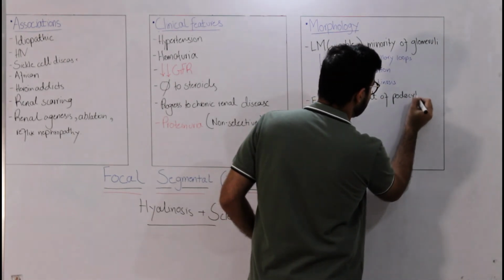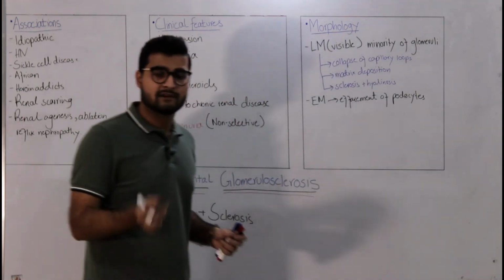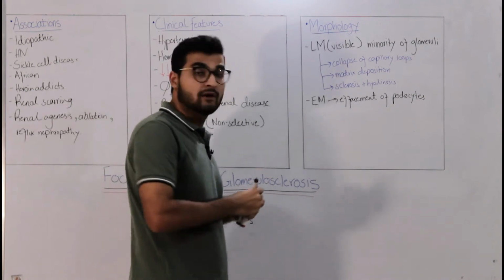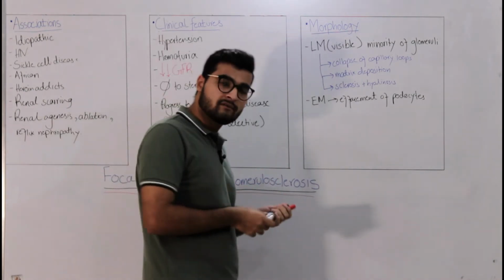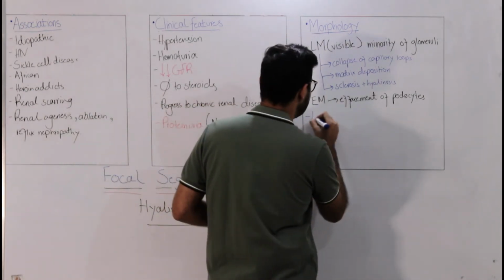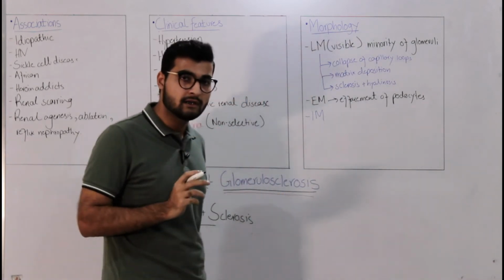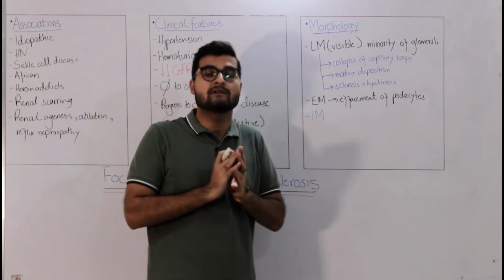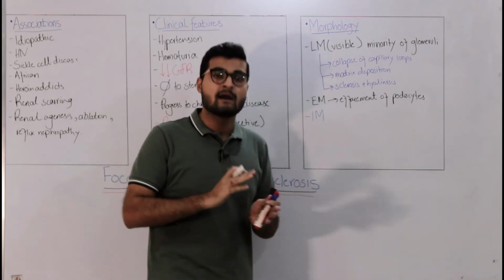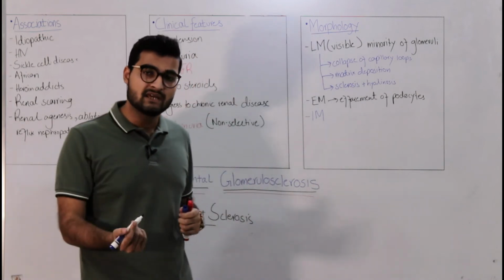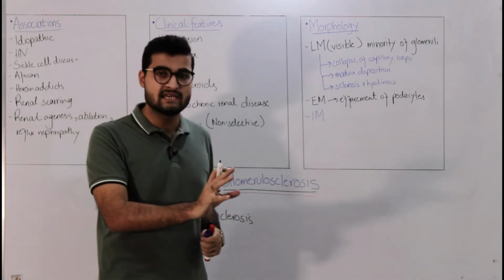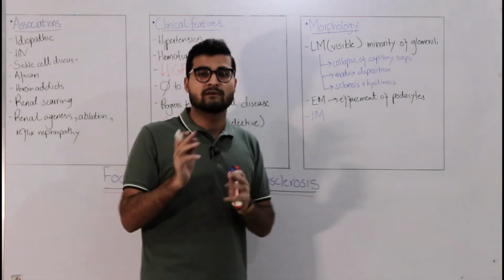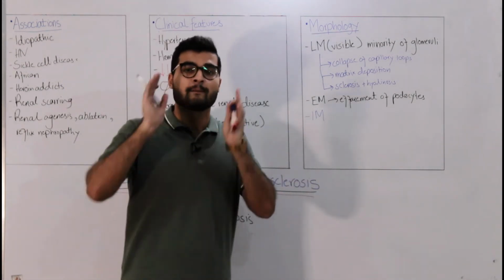So this is something that you will have to see, and you will obviously have sclerosis and everything that would be present in FSGS. Now coming on to immunofluorescence. Now there's a bit of a debate on immunofluorescence, that will you see anything on immunofluorescence or not. So a few books say that you won't have any immune complex deposition and you will not see anything on immunofluorescence, but a few resources do say that you might be able to appreciate IgM and C3, that is a complement factor, on immunofluorescence.